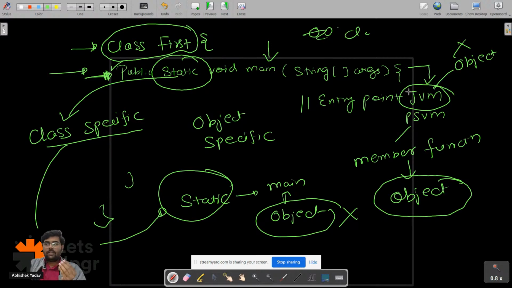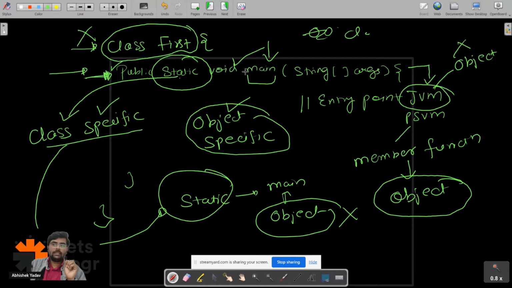But JVM is saying, hey, first I will find the public static void main function, and after that I will start the execution. So you have not executed any line of code. That means you have not created the object of class first. Without creating the object of class first, you want to access this main method. So my programmer is saying, hey, I will make this main method static. Static means the moment I make this main method static, it will be class dependent, not object dependent. Without creating the object, you can access the main function with the help of the class name here. Everyone is clear?